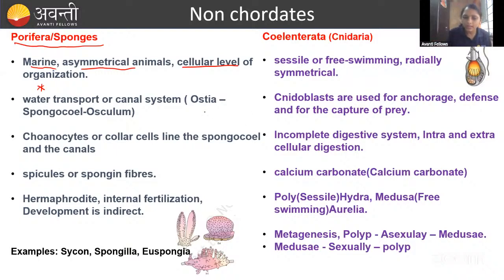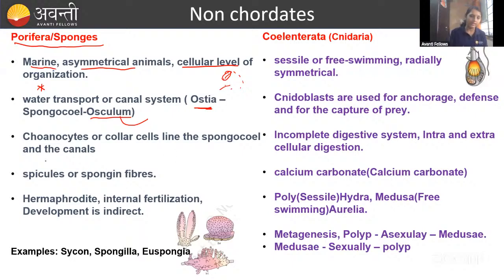Water enters through the ostia. They have so many ostia. Water enters through the ostia, into the opening called the spongocoel, and the outer opening is called the osculum. First it enters the ostia, then the spongocoel, then goes outside through the osculum. Not operculum, osculum. This is the water canal system. You have to remember: ostia, spongocoel, and osculum. OSO, you can remember.